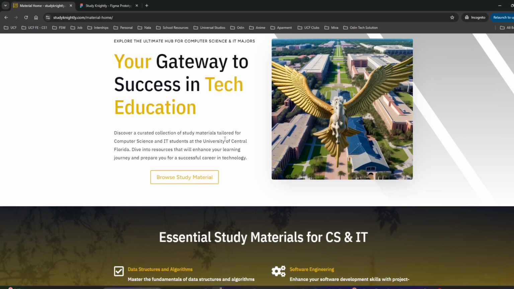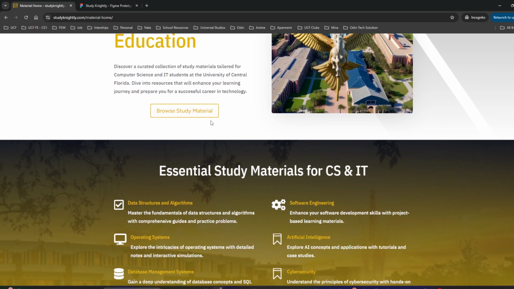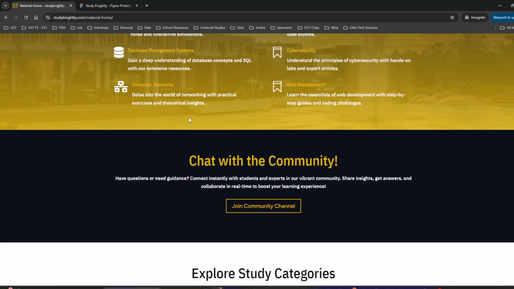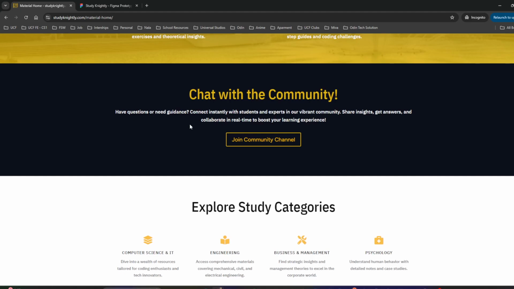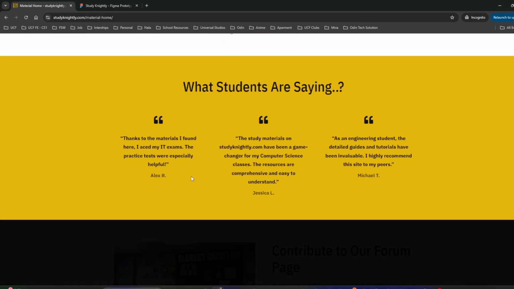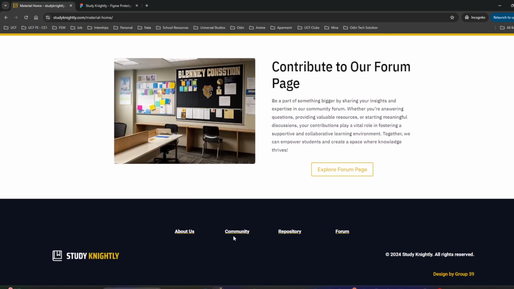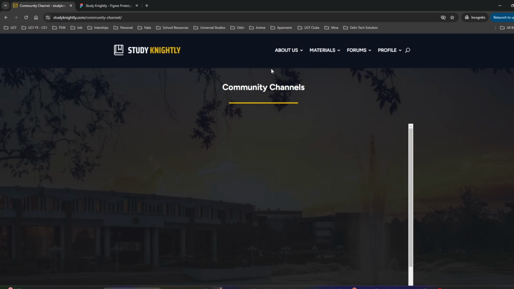And of course, in your own time, you can go to the website itself and browse, read the specifics of it. I'm mainly showcasing the features behind and giving you a small tour of it. As you can tell, we utilize different types of CSS for the animations. And this link at the bottom is also clickable. And here, click on community channels.